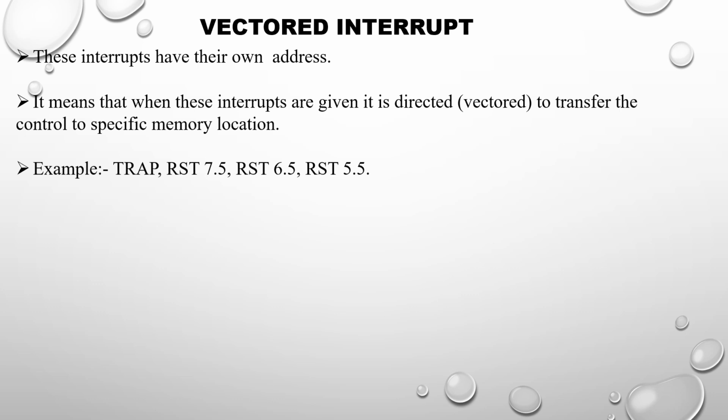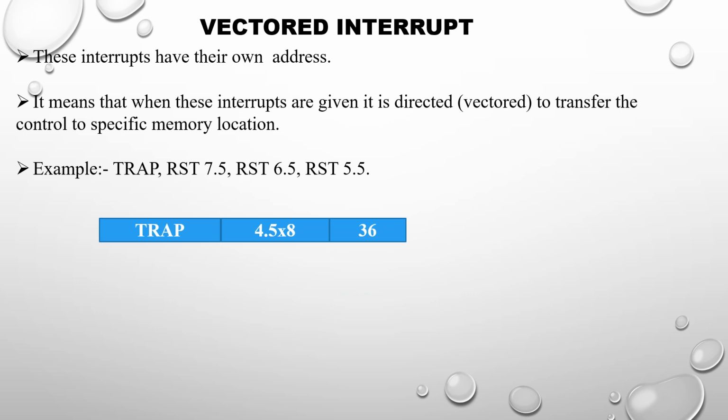Now let us learn about the address of each and every interrupt. First is trap, which is nothing but 4.5. We multiply 4.5 by 8. Why by 8? Because the processor is an 8-bit processor. We get the answer as 36. 36 is in decimal, and we are going to convert it into hexadecimal, so divide it by 16.